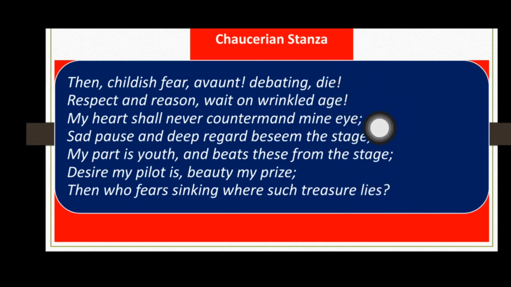So die and I, age, stage and stage. So line number 2 rhymes with line number 4 and 5. And then prize and lies, line number 6 and line number 7, these 2 lines rhyme together. So you can put here A, die, B, age, and again A, I. And then B, stage, B, stage. And then C, prize, and C, lies.